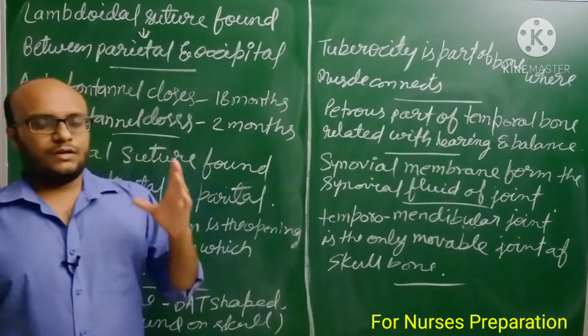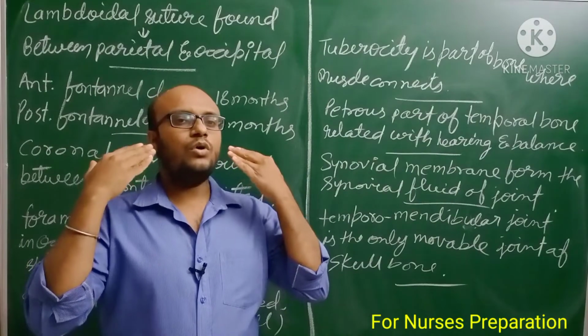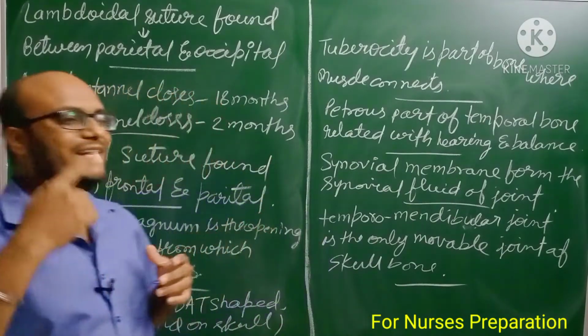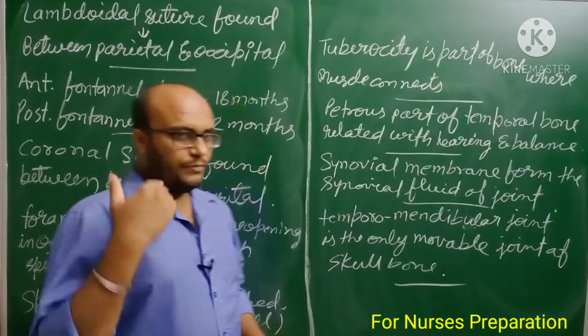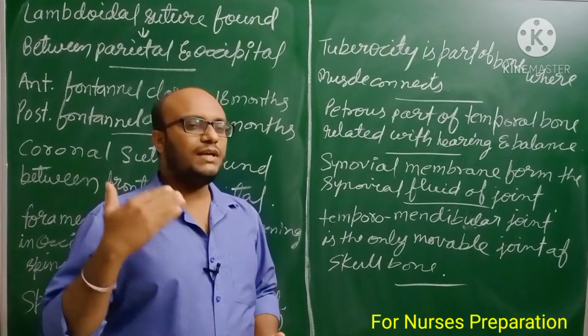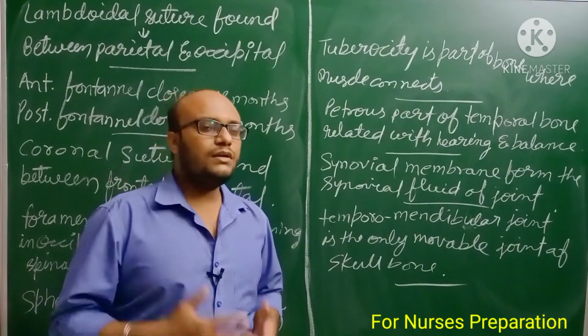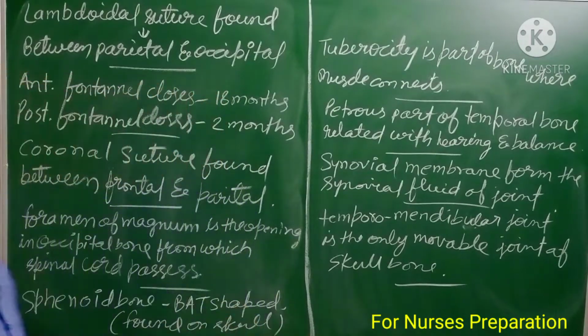Mandible is the only movable bone in our skull, also called the lower jaw bone. You can take a screenshot.